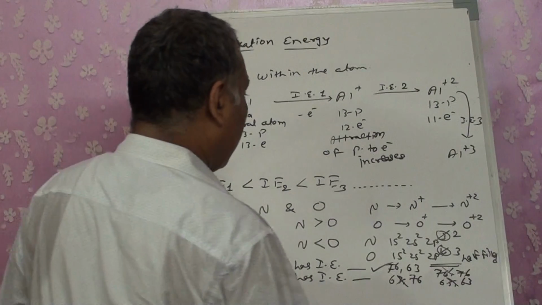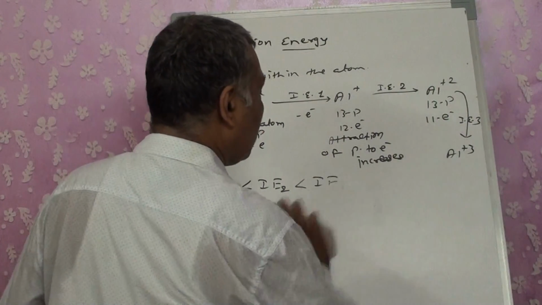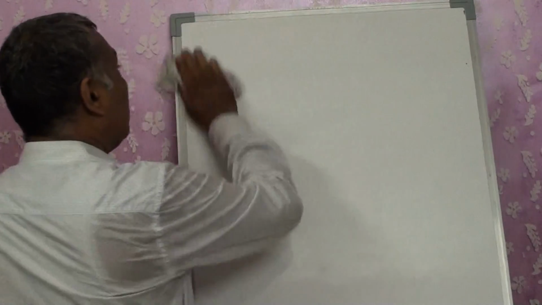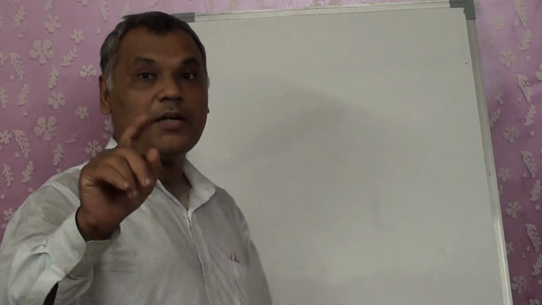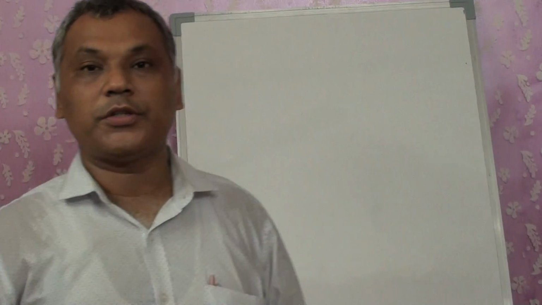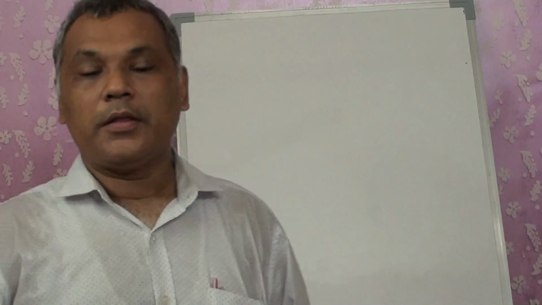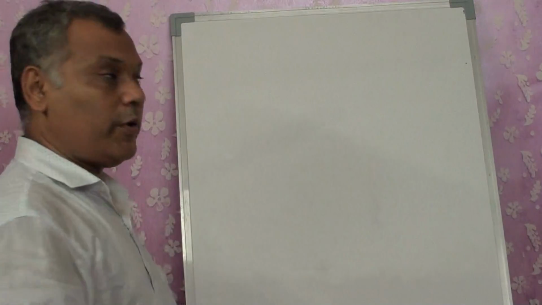Okay. Second, we will go through another one, that is electron gain enthalpy. Now ionization energy was an endothermic process. I needed to give the energy. The second trend that I am now going to discuss with you is electron gain enthalpy, which is exothermic.